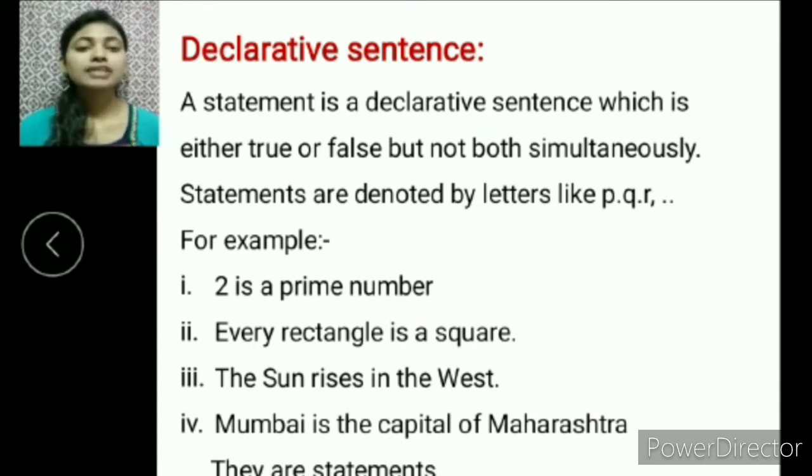The sun rises in the west: false. Mumbai is the capital of Maharashtra: true. These are statements. The answers to these examples are only either true or false, but not both at a time.